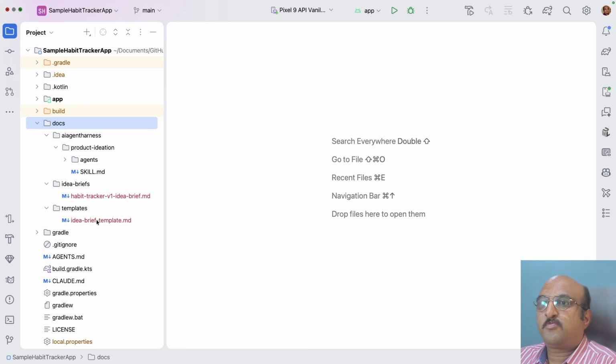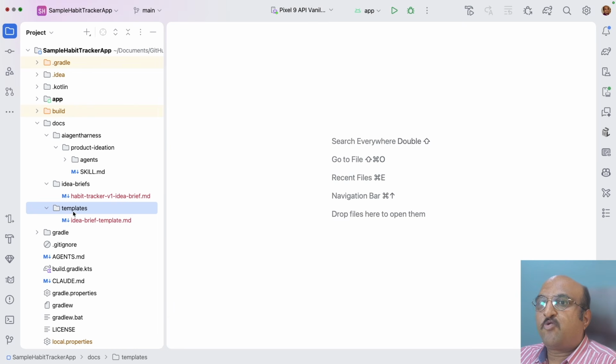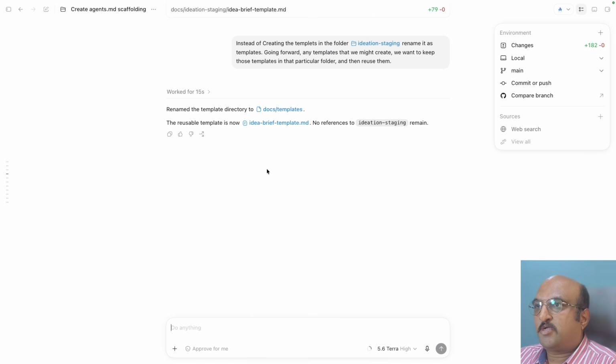So you can see that now it is called templates. You might be wondering, why didn't I just go and edit the folder name here rather than asking the agent to do this? There is a reason. If you start doing direct manipulations in the code without AI recognizing it, then probably AI may not understand the intent behind why you did it. But if you explain to the LLM why you want to do it, what the intent behind it is, then you can basically repurpose that intent in later conversations. And I will tell you why.